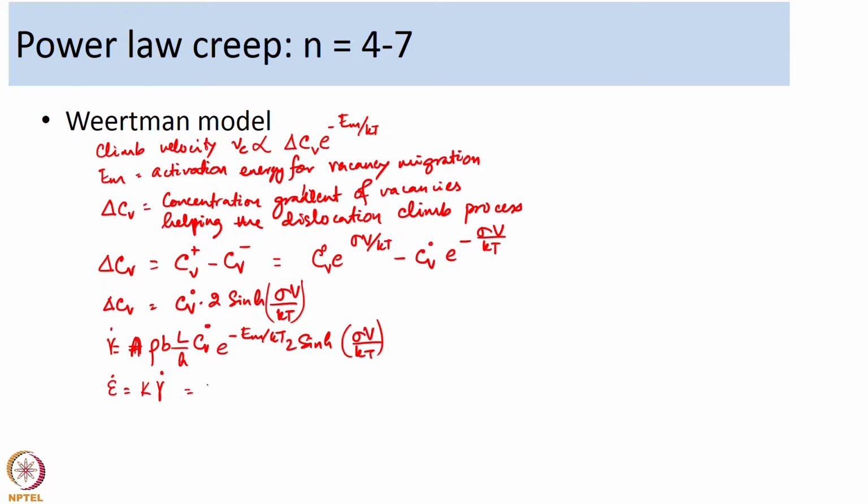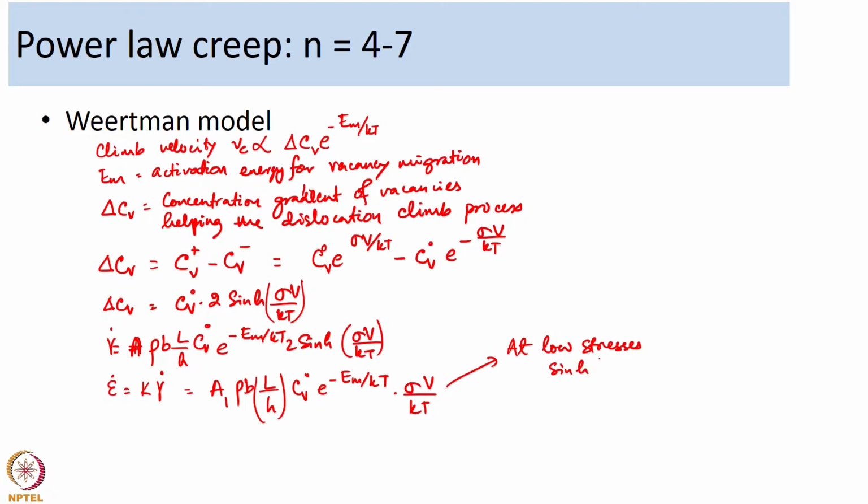So, epsilon dot will become, say, another constant A 1 into rho b L over h into C V naught e to the power minus E m over k T into sinh sigma v over k T. At low stresses, sinh sigma v over k T becomes sigma v over k T. That is the assumption he made.